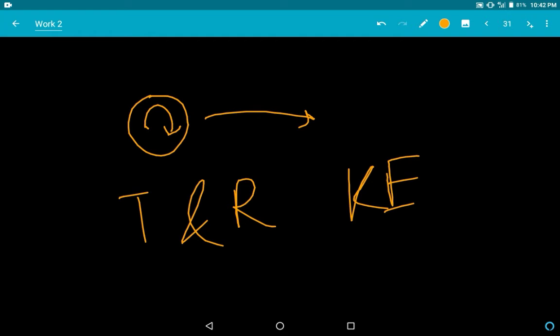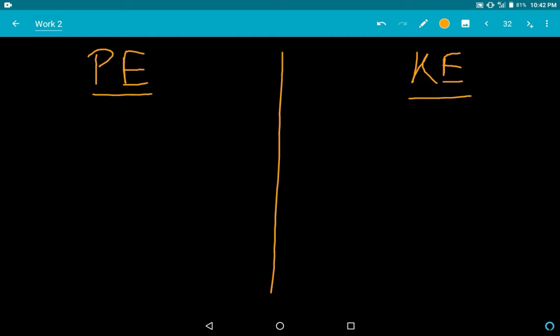Understand? So let's do the differences between potential energy and kinetic energy. Can you tell me what the differences are between potential energy and kinetic energy? First, obviously, is the definition. I'm not going to give the definition again, I already gave it.